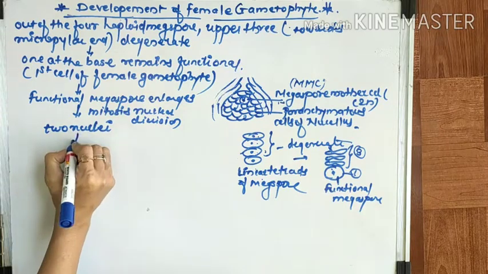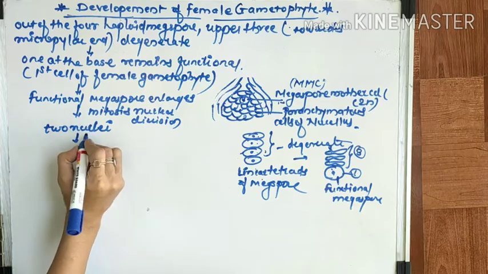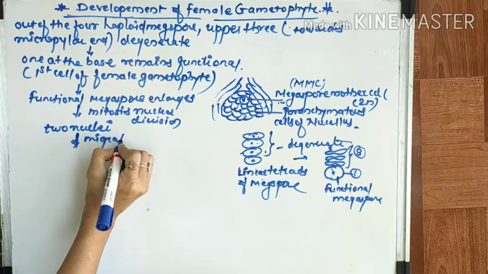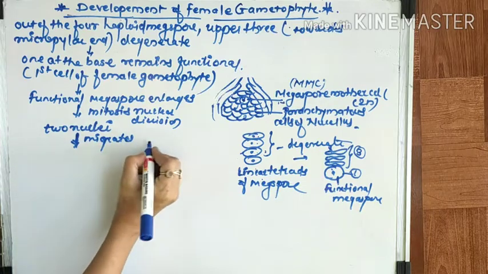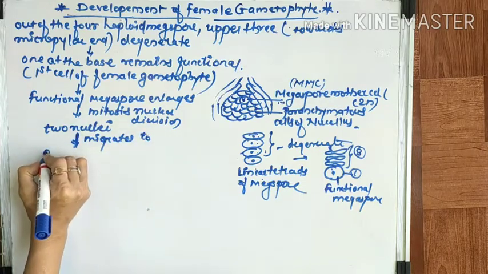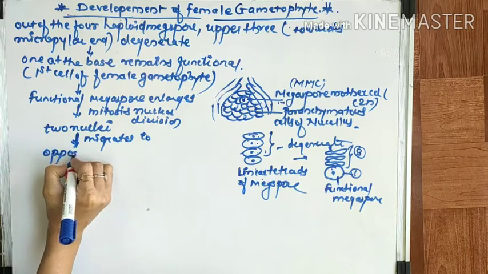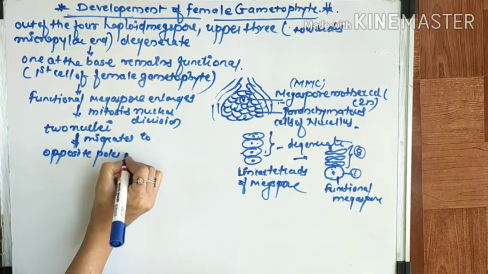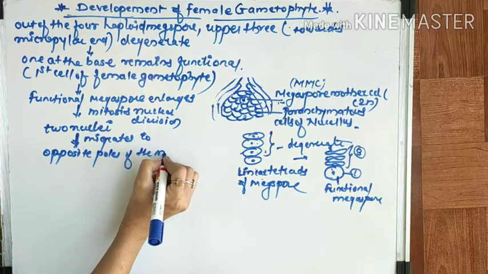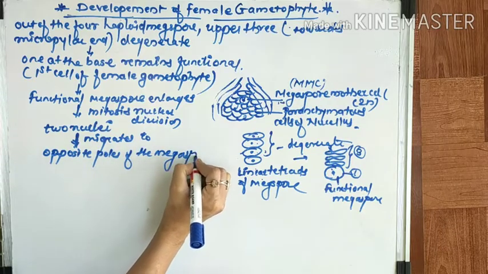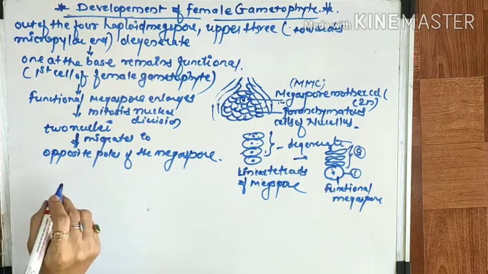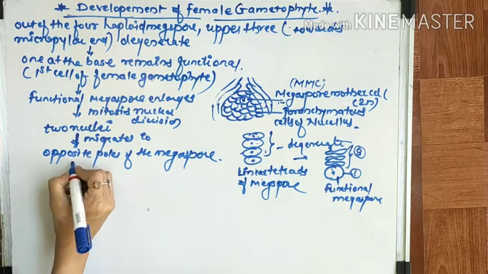And these two nuclei migrate to the opposite poles of the megaspore, right? Then at each pole the nucleus divides twice.